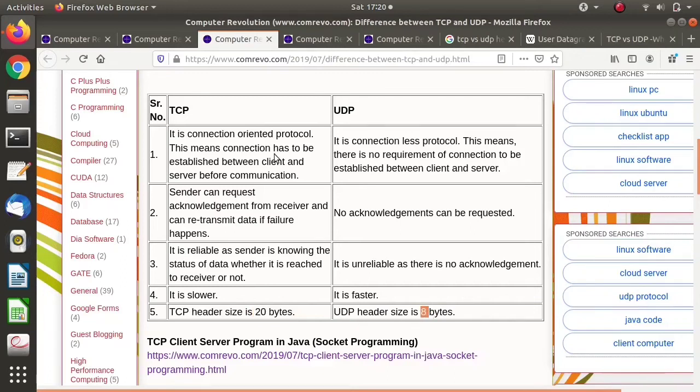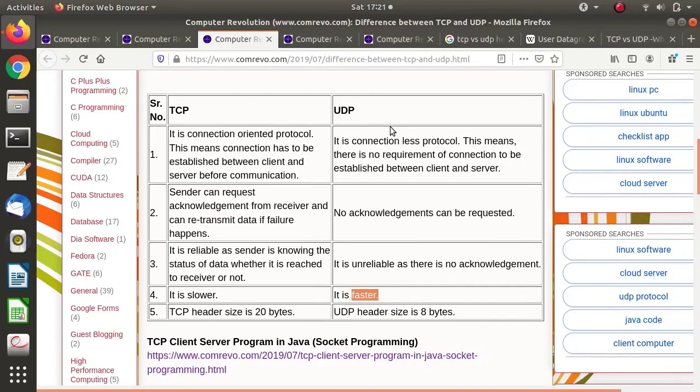Now one question: why do we require two protocols at the transport layer? Why can't we have one protocol only? Because there are some advantages of TCP while there are some limitations of TCP, and the same is true here. What is the advantage of having TCP? It is reliable, while UDP is not reliable. What is the limitation of TCP? It is slower, while UDP is faster. So these are the differences between TCP and UDP.